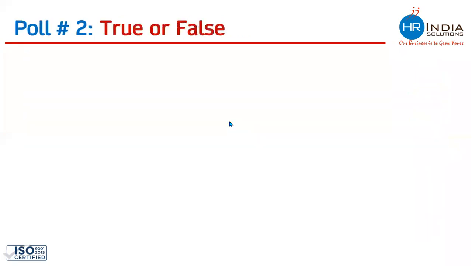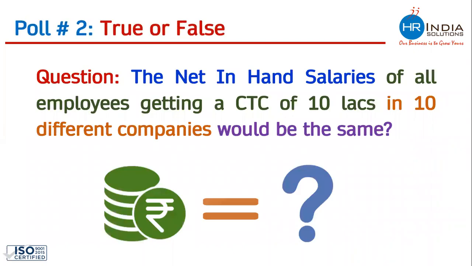So before we proceed with the demonstration of today, I just wanted to have your understanding on the topic. There will be a poll appearing. Kindly let us know your response. Let us know whether the net in-hand salaries of all employees getting a CTC of 10 lakh in 10 different companies would be the same or not. The poll is live, everyone.